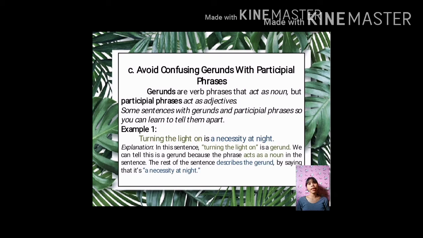Explanation. In the sentence, turning the light on is a gerund. We can tell that it's a gerund because the phrase acts as a noun in the sentence. The rest of the sentence describes the gerund by saying that it's a necessity at night. So gerunds might look just like participial phrases, but make sure you figure out what the phrase is doing because that decides what it is.